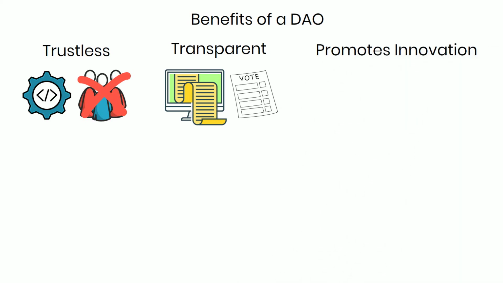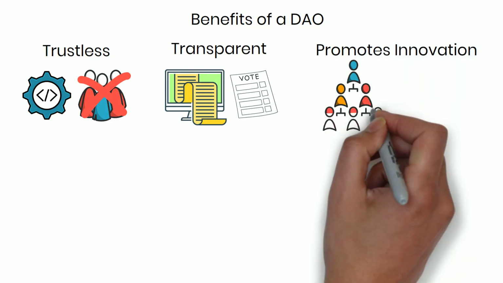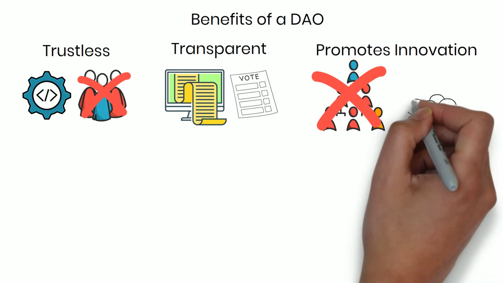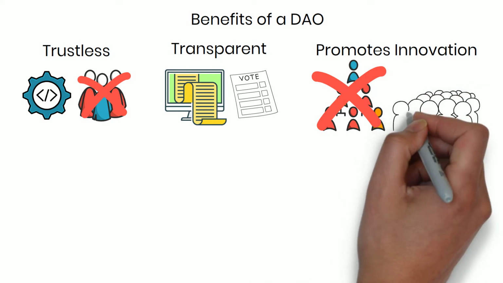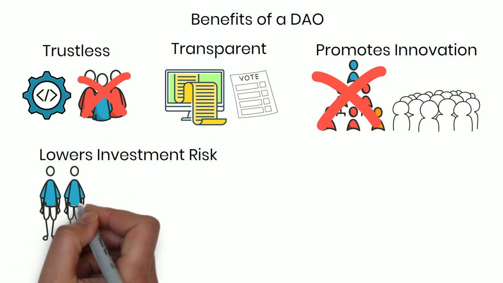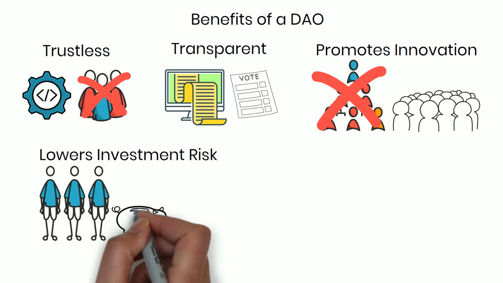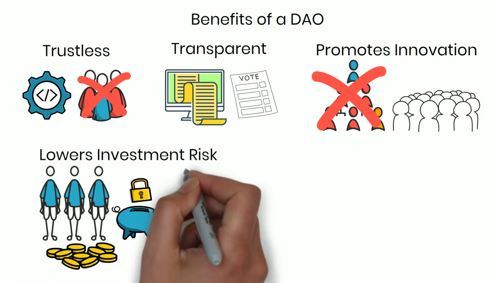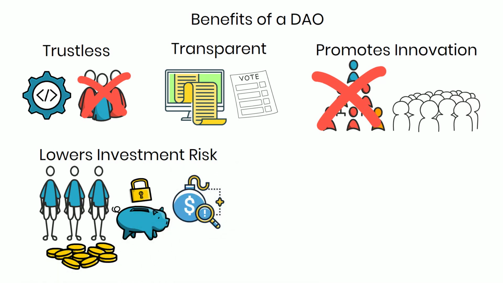Third, promotes innovation. As there is a flat hierarchy structure, any stakeholders can propose ideas for everyone to vote on, regardless of their stake in the network. Fourth, lowers our investment risk. DAOs give us, the ordinary folks, a chance to invest in early startups and DeFi projects. Because members pool funds, the risk or profits are shared among all the members.